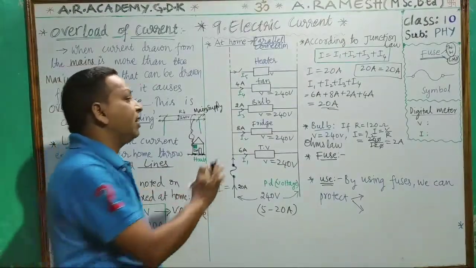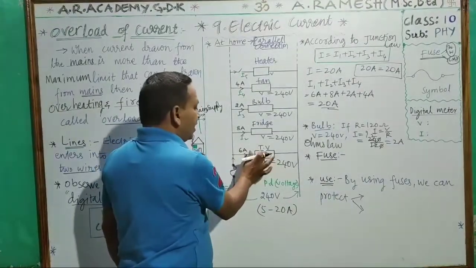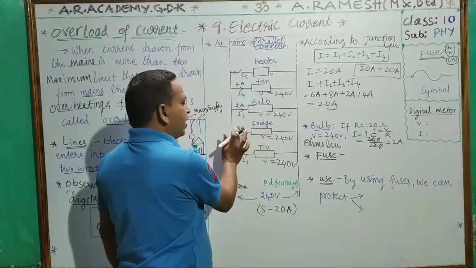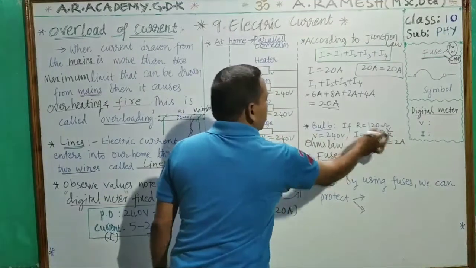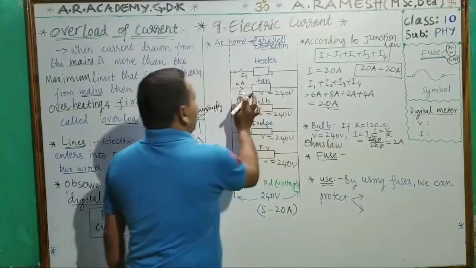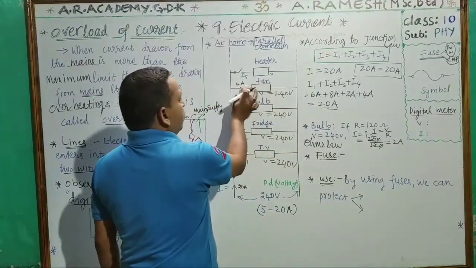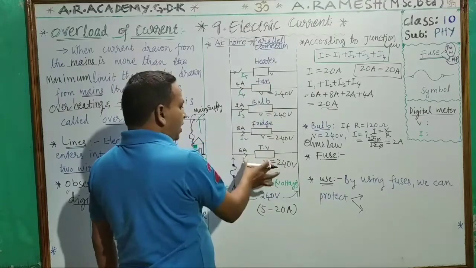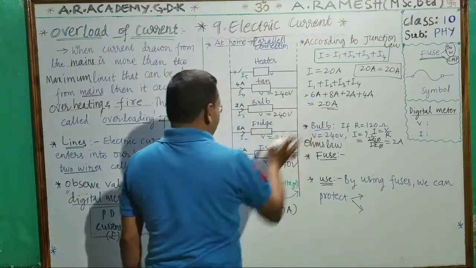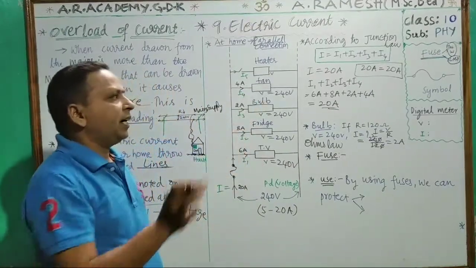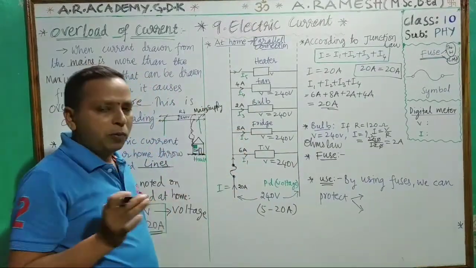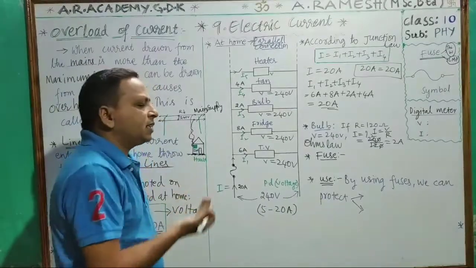According to resistance, it will draw the current. Here the TV is drawing 6 amps, the fridge is drawing 8 amps, the bulb is drawing 2 amps. Now we calculated the bulb, I is equal to 2 amps. Like that, this fan is drawing 4 amps. In total, how much is it becoming? 20 amps. We are supplying 20, and it became 20. According to the junction law, however much current is entering, that much it is drawing.